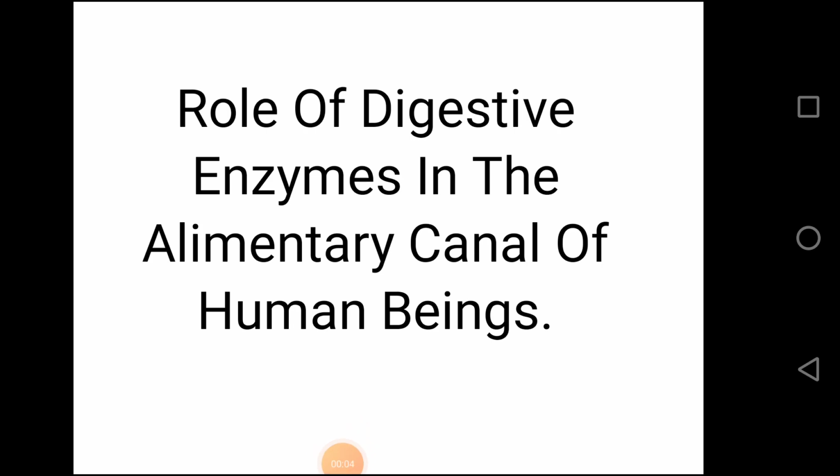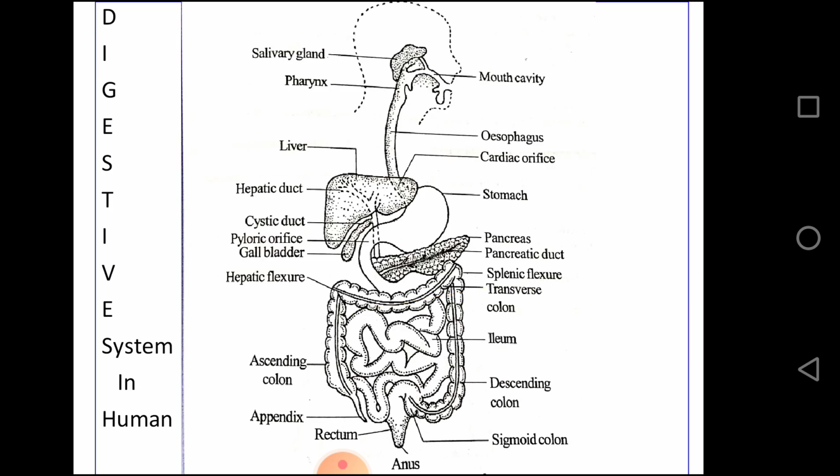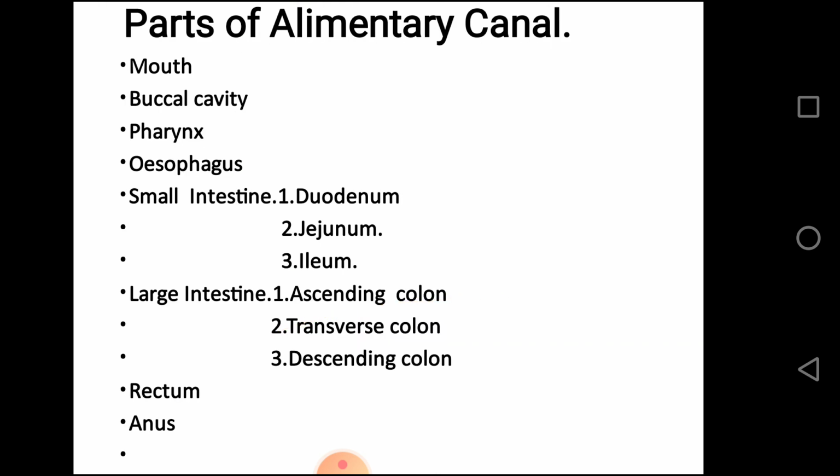Dear students, today I am going to teach you the role of digestive enzymes in the alimentary canal of human beings. This figure shows the digestive system in human. The digestive system of human consists of mouth, buccal cavity, pharynx, esophagus, stomach, small intestine and large intestine. Small intestine consists of duodenum, jejunum and ileum, while the large intestine consists of ascending colon, transverse colon and descending colon. Mouth is the anterior opening while the anus is the posterior opening of the alimentary canal.